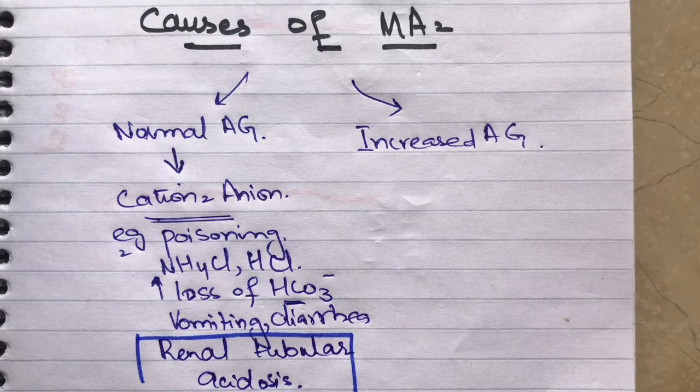Now, if we talk about increased anion gap endogenous acidosis, what does it mean? It means that there are resources in our body which are increasing the production of acid. There is no external ingestion of acid, no external cause that leads to acid production, or any cause that leads to decreased electrolytes, decreased positive ions in our body. Basically, what is happening?